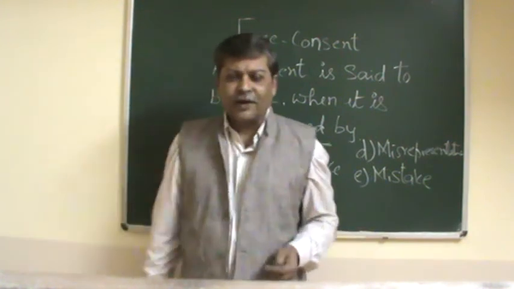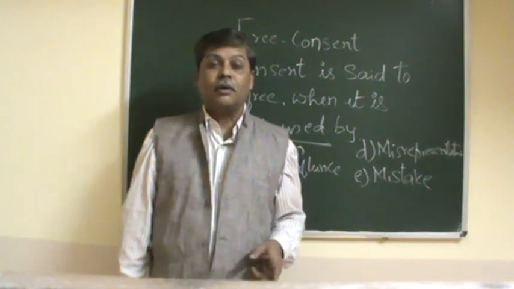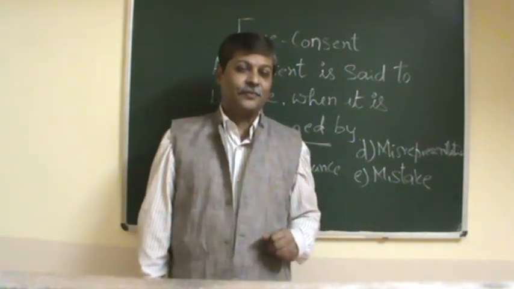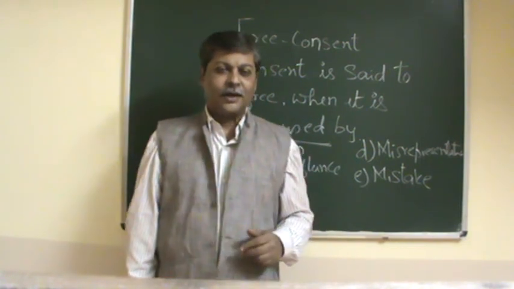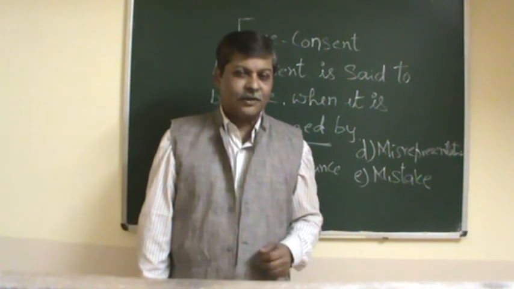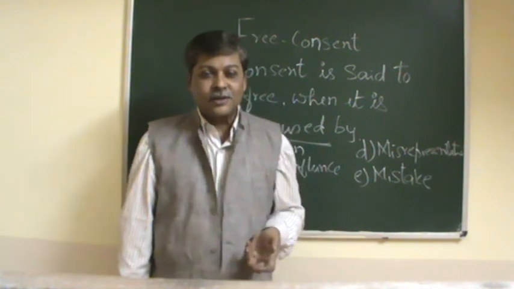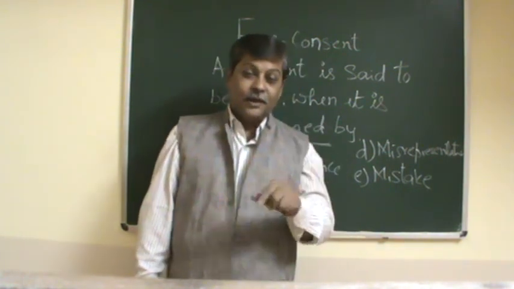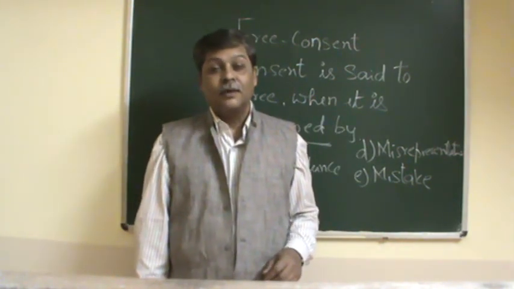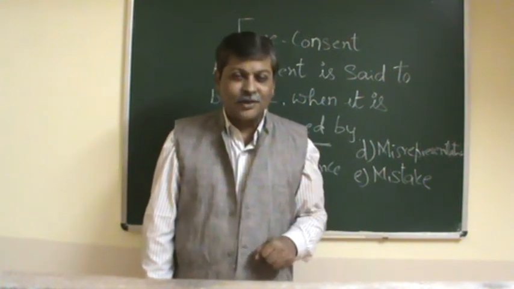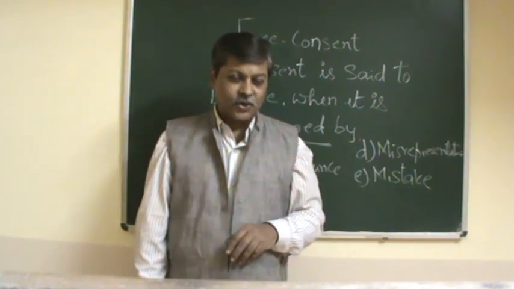Now, just one example I will be giving you. Principal of a college and a part-time teacher. Usually, the principal tries to exploit the part-time lecturer. That is undue influence. The poor chap agrees to everything, or gives his consent, to save his job. In the same way, a police officer and a person on trial. By applying force, what in police language we call the third degree method, third degree method is used there.